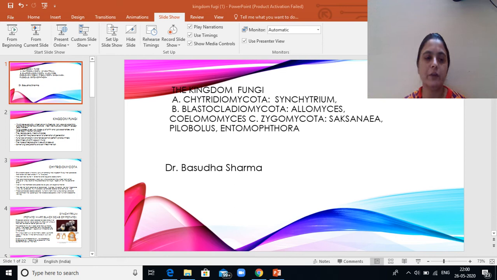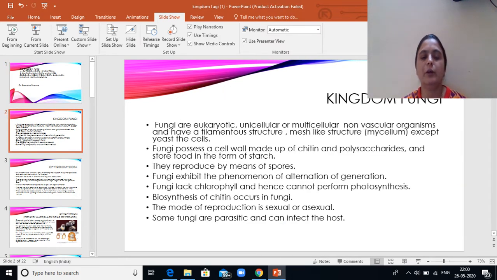So fungi, as we are aware, are the group of the plants which are eukaryotic, unicellular or multicellular, non-vascular, that is xylem and phloem are absent, and they have filamentous structure which is a mesh-like structure known as a mycelium, except in the yeast, because yeast has a structure where it reproduces by the buds instead of the mycelium.